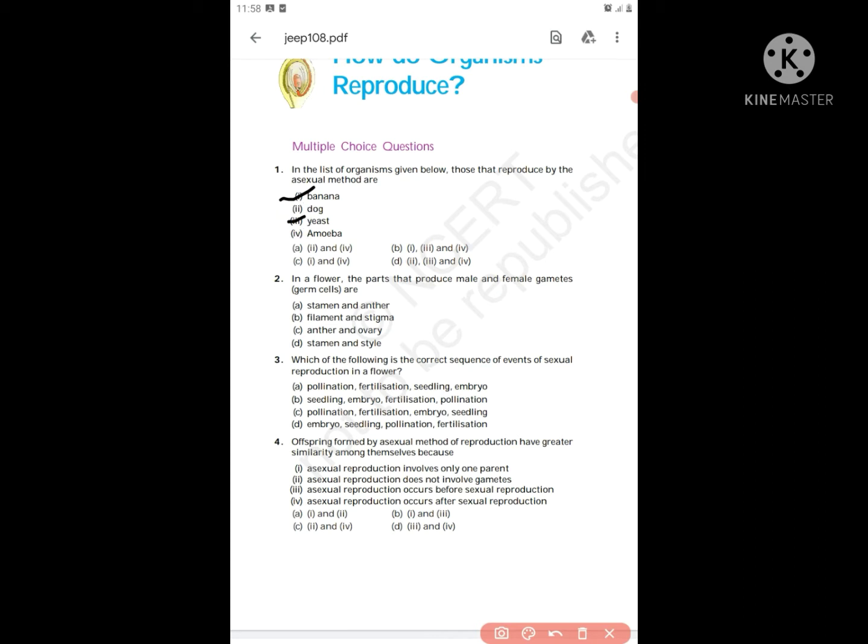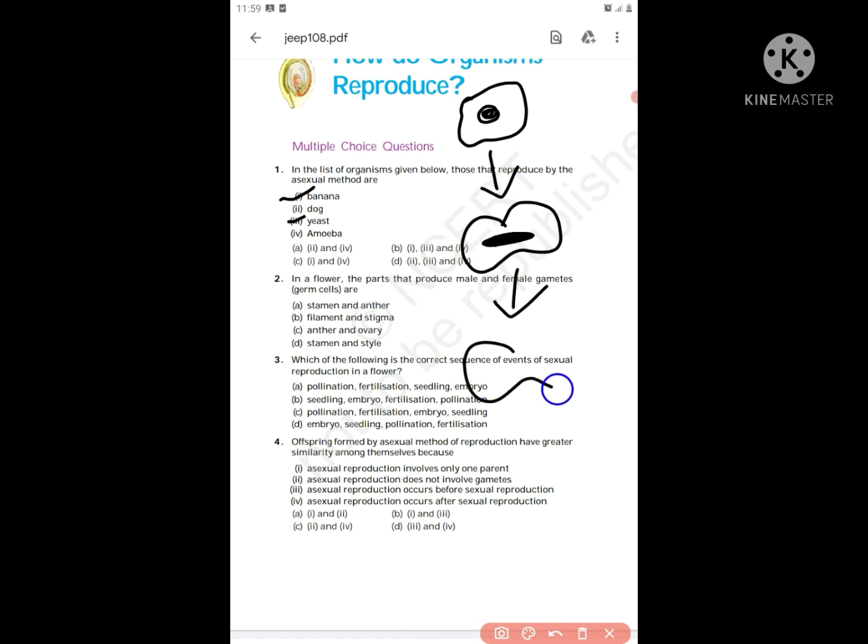Next, amoeba. Amoeba reproduces by binary fission. Let's see that fast. This is the nucleus and this will get divided. And next, the nucleus will get divided.